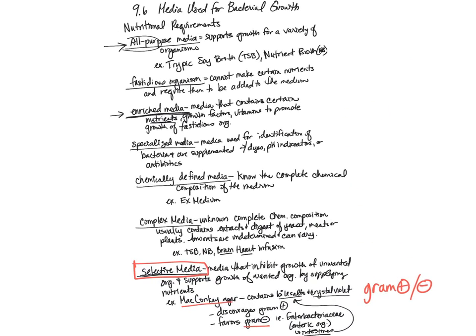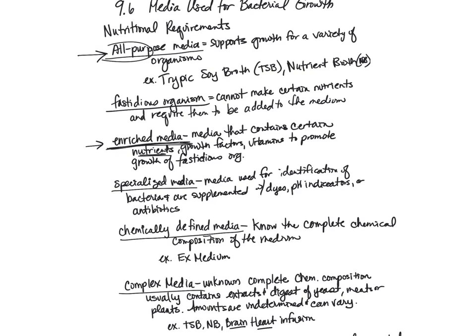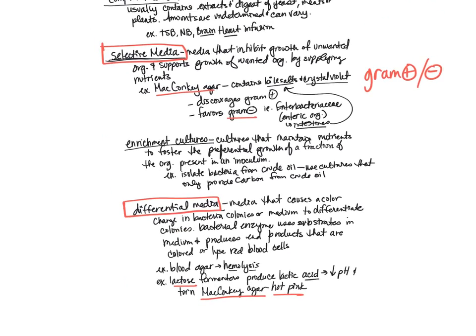And then, of course, we have all of these other types of media that we talked about, and you now know what a fastidious organism is. And so generally we start with an all-purpose medium because that supports the growth of most things. So we see things starting off in a tryptic soy broth or a nutrient broth, and then in order to identify them, we would move on to different selective media or differential media.